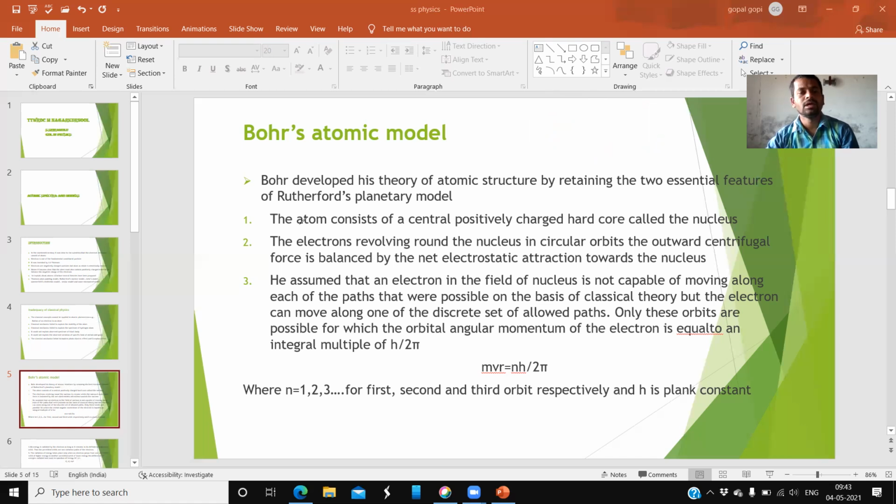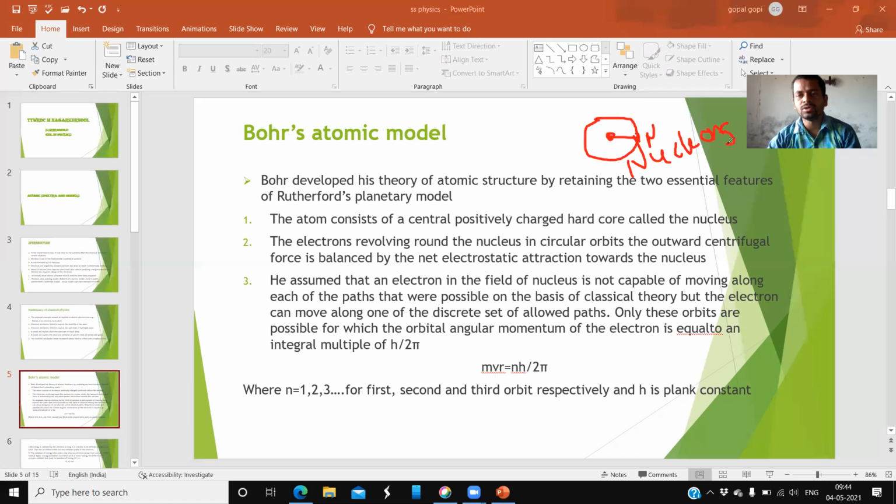essential feature. The atom consists of a central positively charged hard core called the nucleus, right? So let this be an atom. Inside the atom, what is present at the center? A certain mass is present, and this mass is named as the nucleus. The particles which are present inside the nucleus are called nucleons, not nucleus. Nucleons.